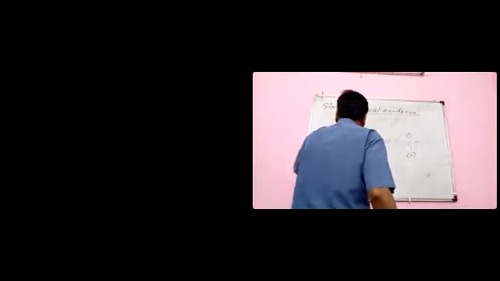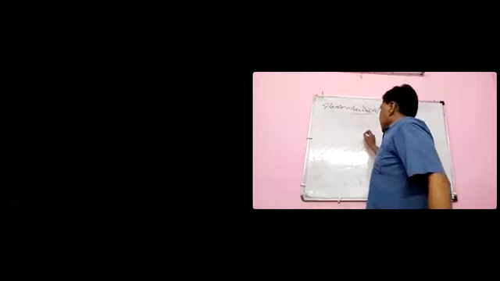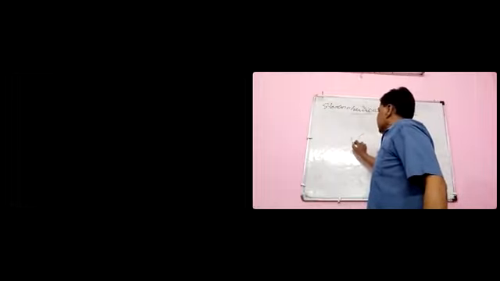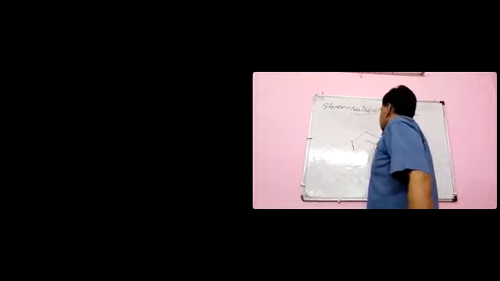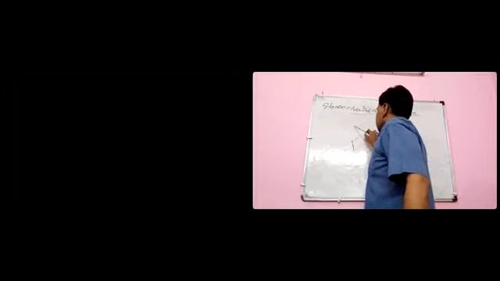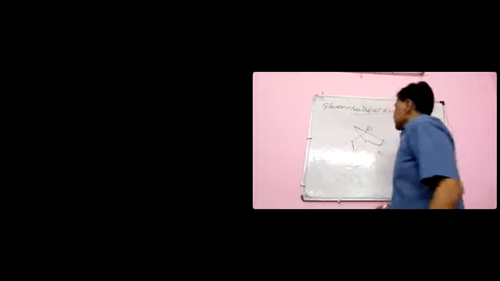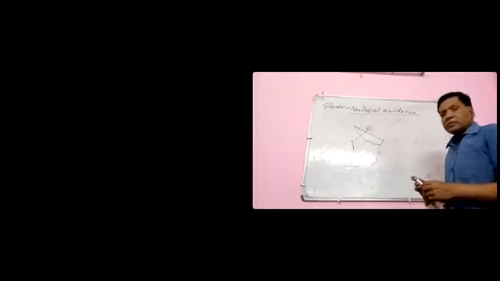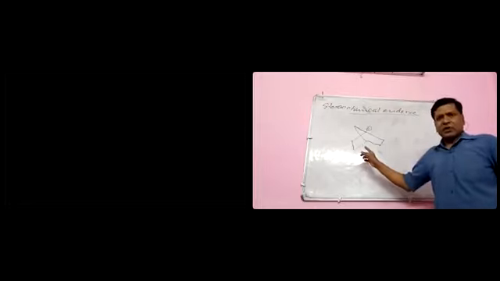Second evidence, and that is also very strong evidence: the formation of carbanion at the bridgehead position. This is a bicyclic compound.